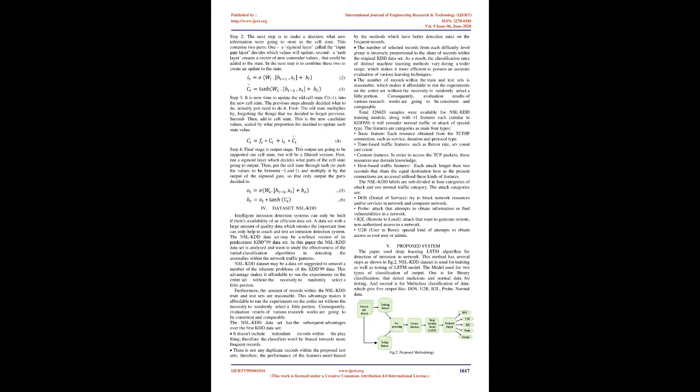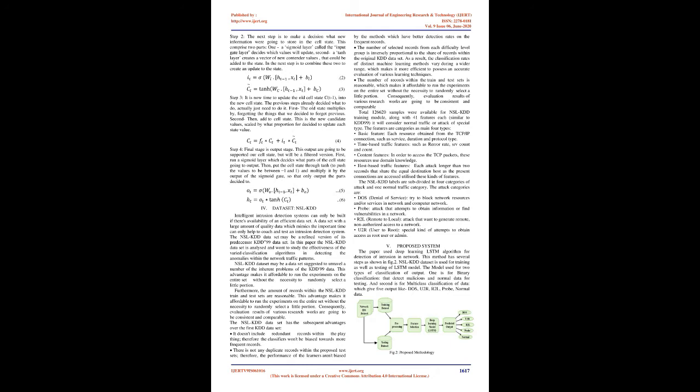Fig. 1, LSTM cell. Step 2. The next step is to decide what new information we're going to store in the cell state. This comprises 2 parts. 1. A sigmoid layer called the input gate layer decides which values will be updated. 2. A tanh layer creates a vector of new candidate values that could be added to the state. In the next step, we combine these 2 to create an update to the state. Step 3.